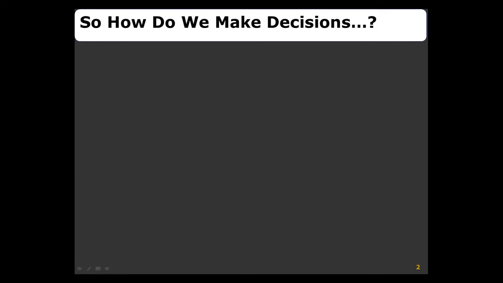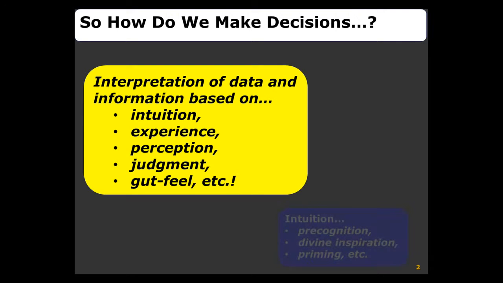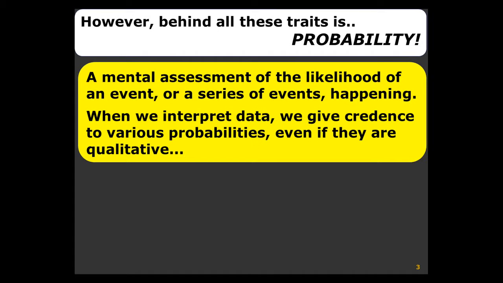So how do we make decisions? Most of us rely on some form of interpretation of data and information based on traits such as intuition, experience, perception, judgment, gut feel, etc. However, behind all these traits is probability, a mental assessment of the likelihood of an event happening.